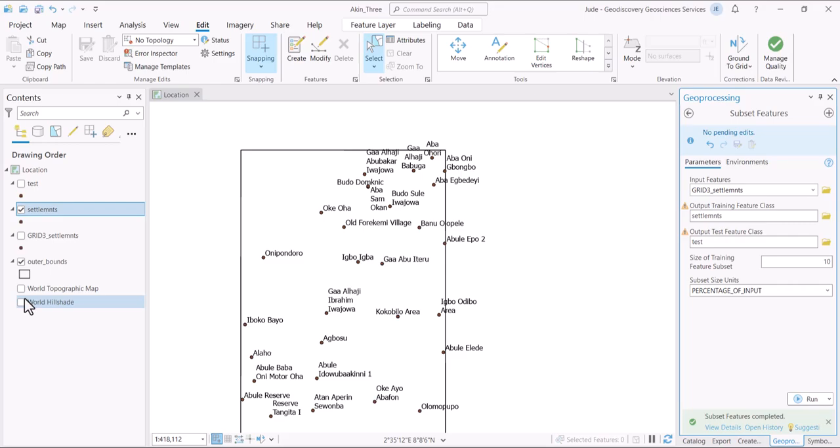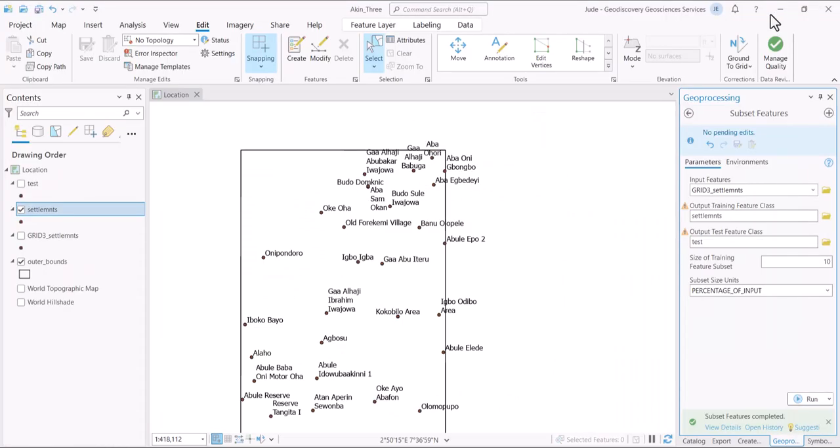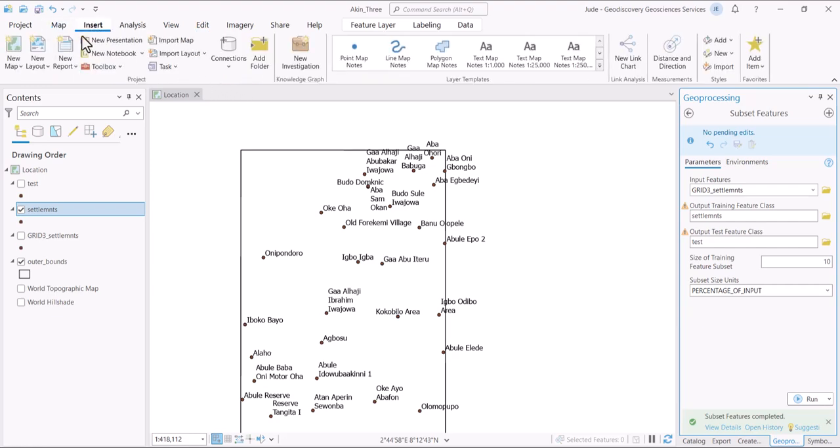that we're going to use, because it's a location map. Let me show you again. We have this Nigeria, we have the states which it's from. But first of all, we have to determine the states. So we go to map again, no, it's insert rather. Insert new map, and we insert a new map.